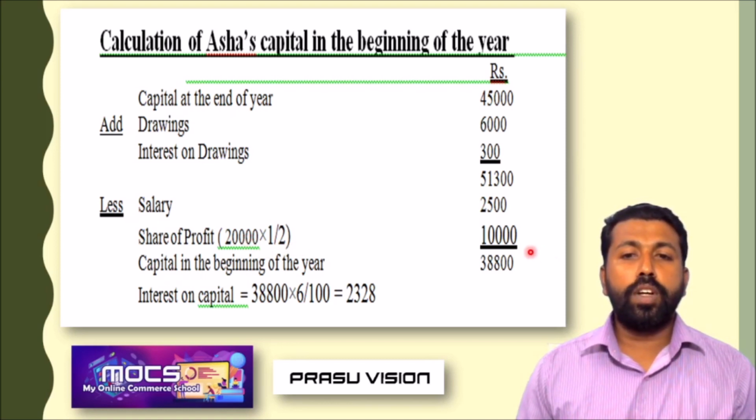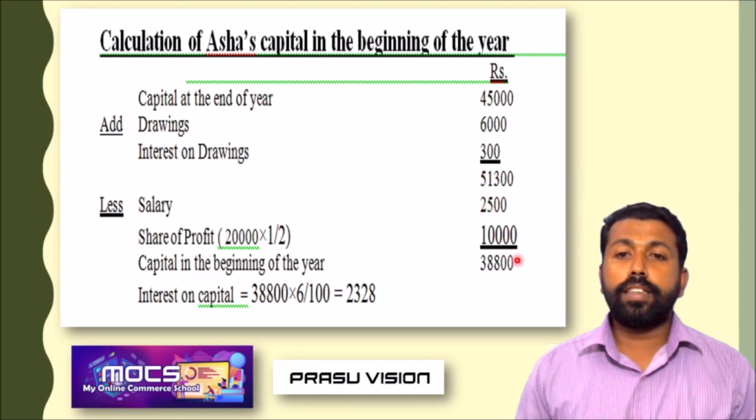So we have to calculate like this. 20,000 into 1 by 2. How does 1 by 2 come? Equal ratio. They are sharing in equal ratio, 1 is to 1. So 1 plus 1, 2. So her share is 1 by 2. They are getting equally 20,000. Half of the 20,000 is 10,000. After deducting these two items from 51,300, we will get 38,800.